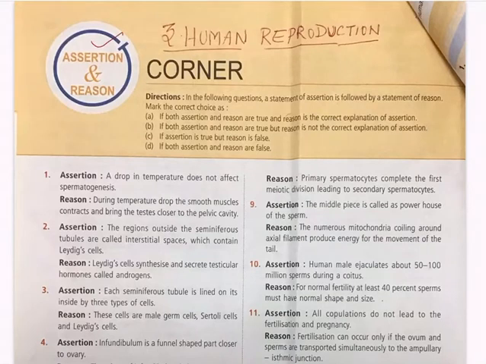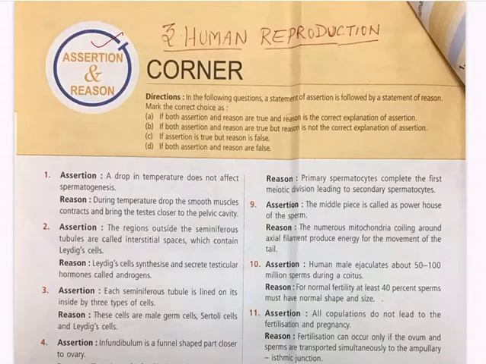As all of us know, we are training ourselves in the question pattern of assertion and reasoning. As part of it, we are training ourselves in assertion and reasoning type questions in chapter number 3, human reproduction. Directions: Answer A, if both assertion and reason are true, and reason is the correct explanation of assertion.